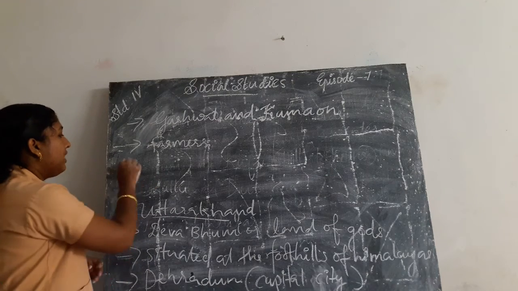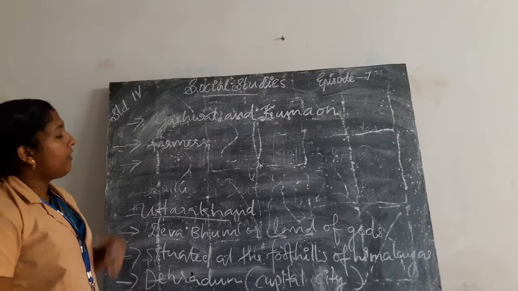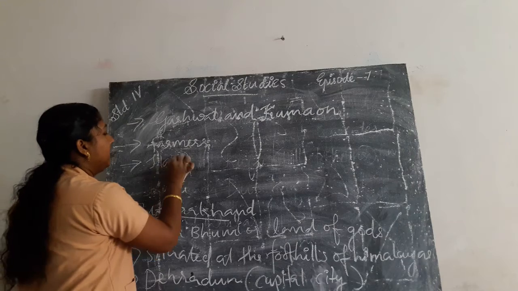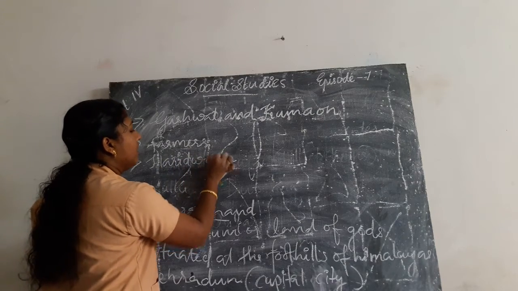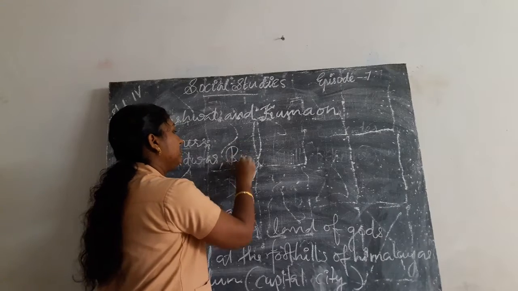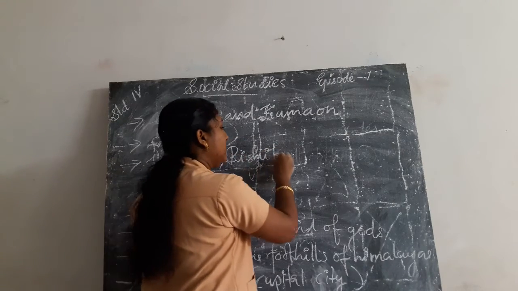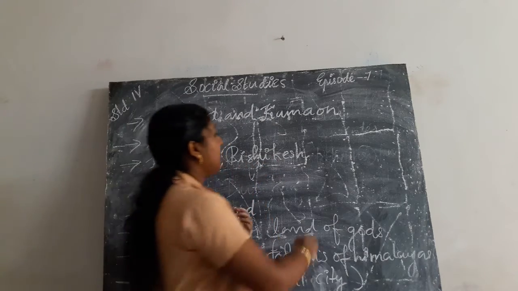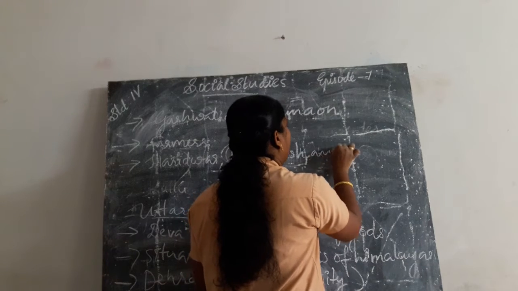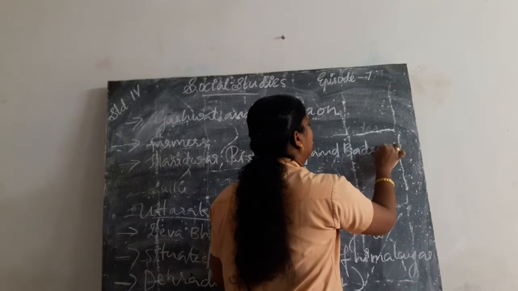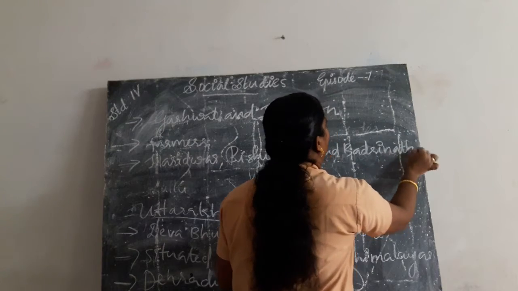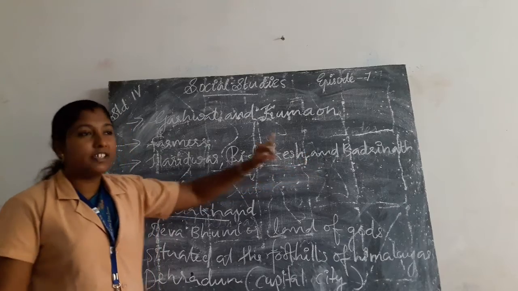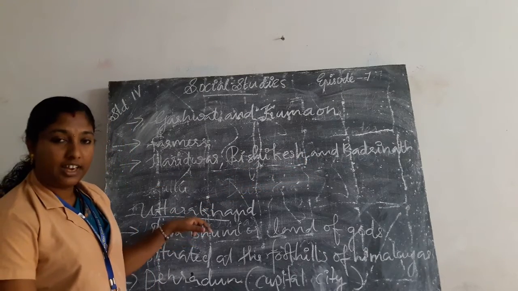Haridwar, Rishikesh and Badrinath are located in Uttarakhand. Okay.